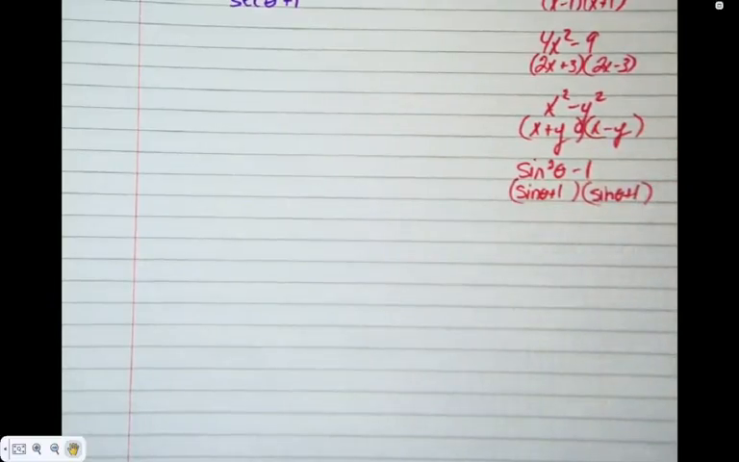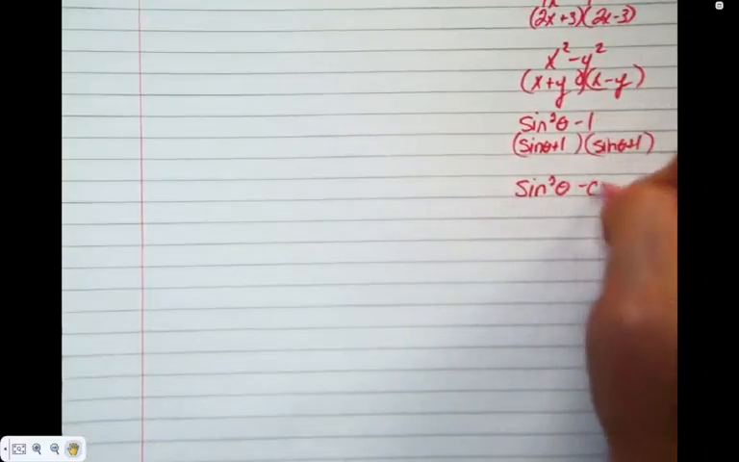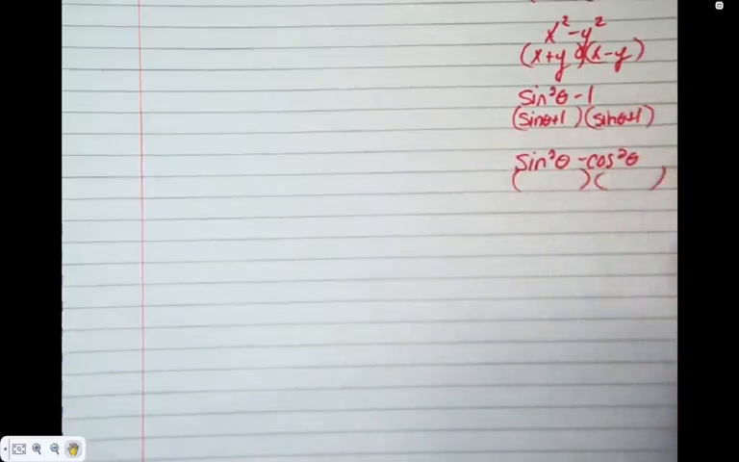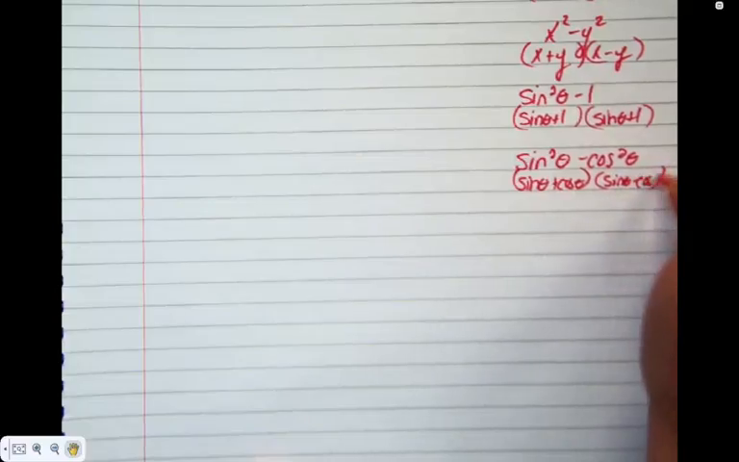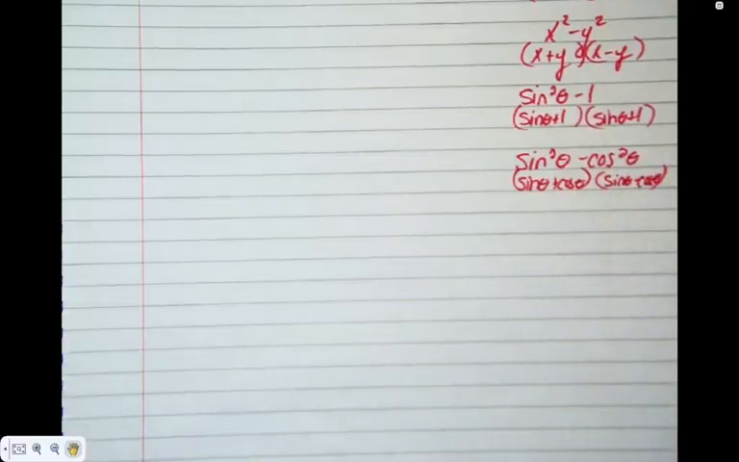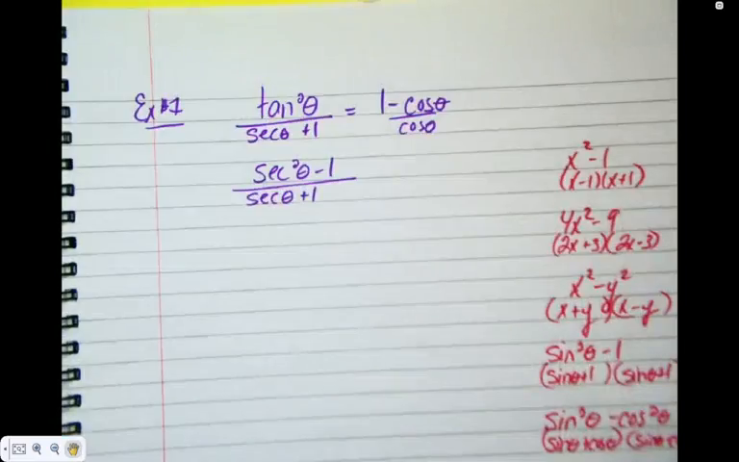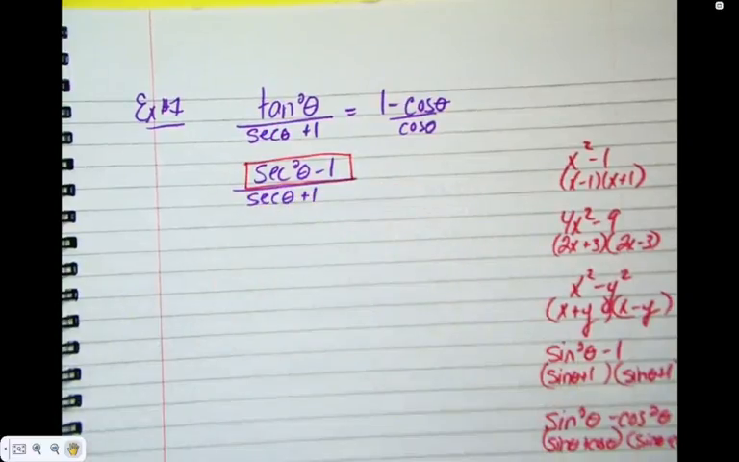With me there? And what if I gave you something like sine squared minus cos squared? Sine plus cos, sine minus cos. It's really easy, actually. You with me there? As I wrote that really fast. So these are called difference of squares, and you're going to run into a lot of difference of squares with these because we always have squareds minus 1.